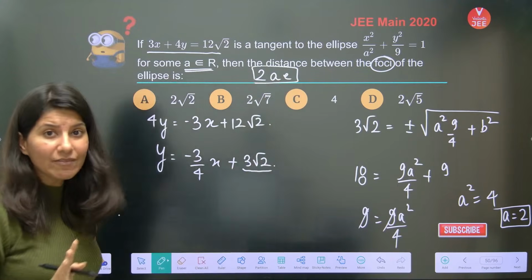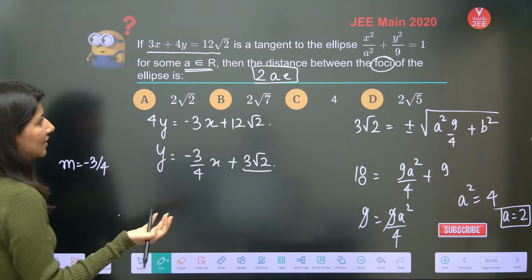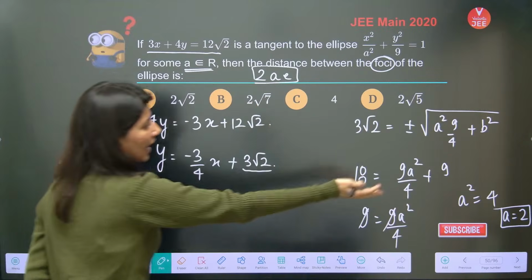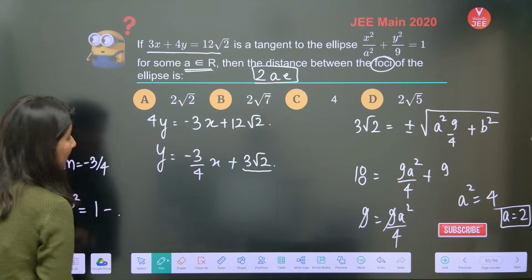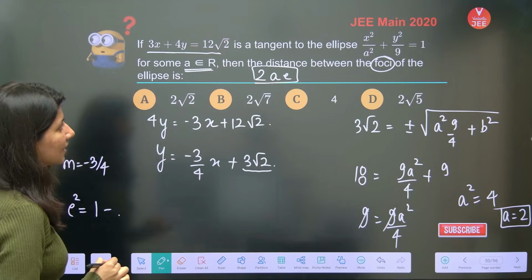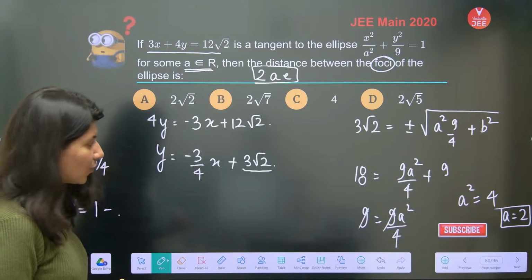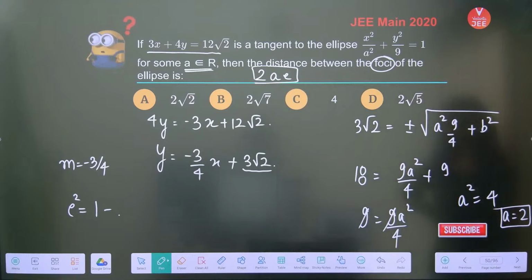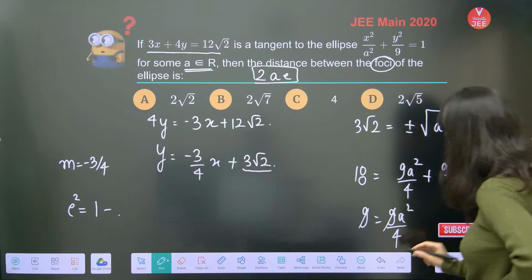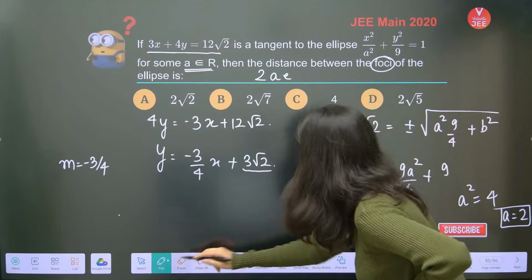Now A you have already. What about the eccentricity? Can you calculate the eccentricity? Definitely. If you have got A and B, you can calculate eccentricity. E square is nothing but 1 minus... A equals 4, right? Sorry guys. Is A 4 or not? Sorry, it is 3 by 16. I'm so sorry. I have made a mistake.